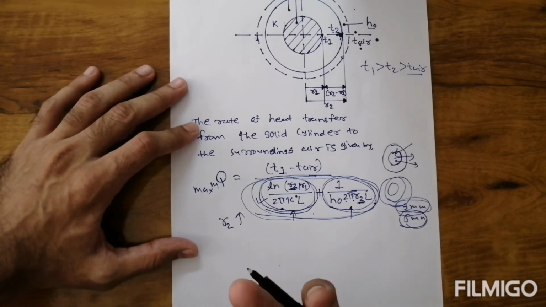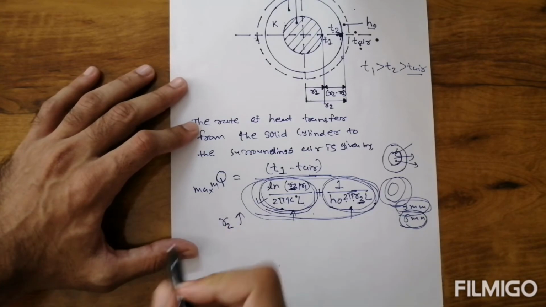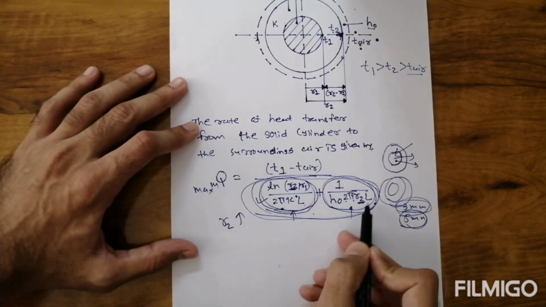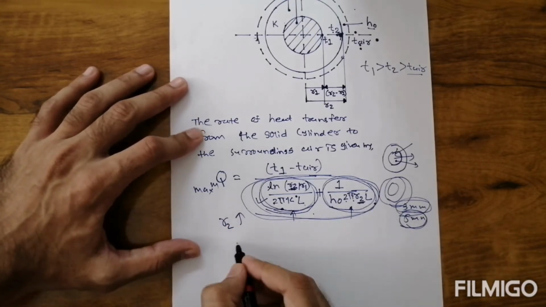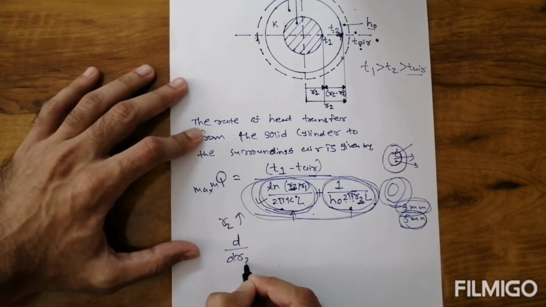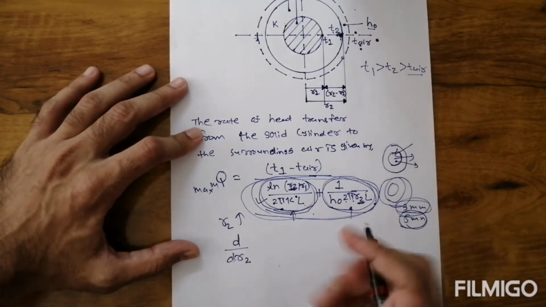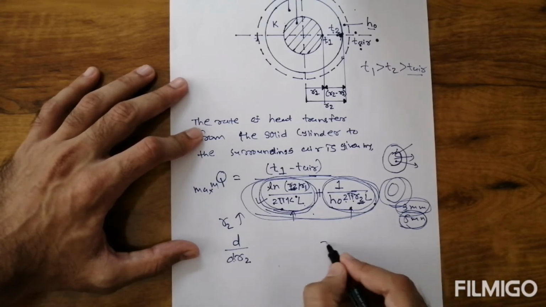So we have just considered that condition. Why should we consider that condition? Because we require the value of Q to be maximum. Q is maximum only when the denominator becomes a minimum. So we differentiate that denominator with respect to R2, because R2 is the only common variable in both the factors. That condition will be applied.